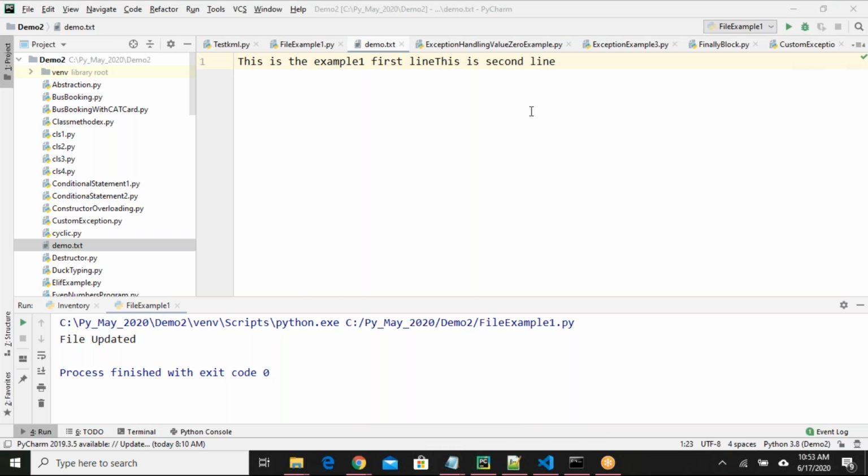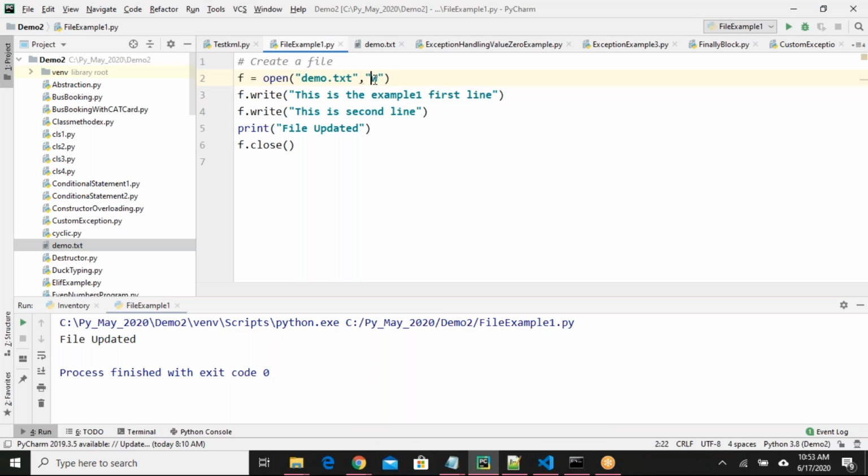What happened here? This is example 1 first line and this is second line. So the point to note here is it is overriding the file. When you are opening a file in W mode, that means write mode, if the file does not exist, it will create a file and start adding the content to it. That is point number 1. Point number 2, if the file is already existing, what happens? It will override the file content you are trying to write from the program.